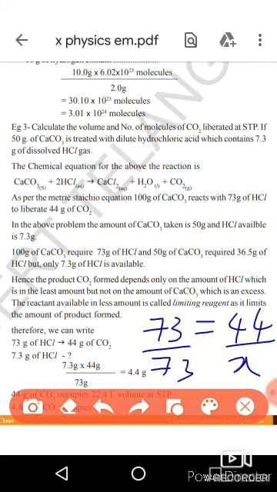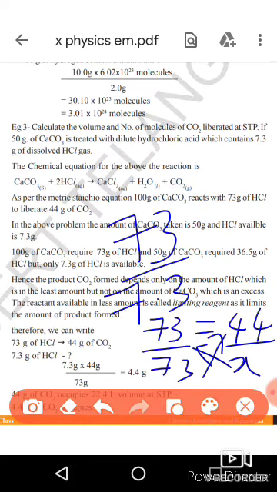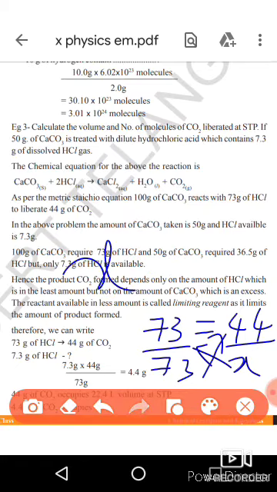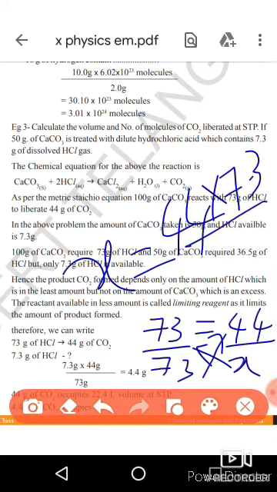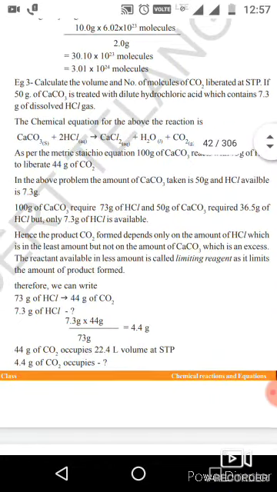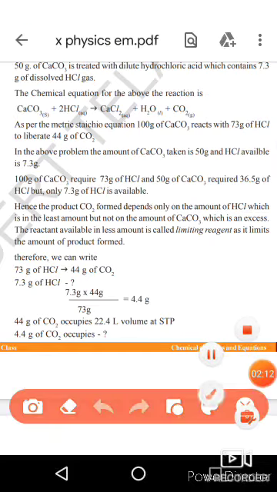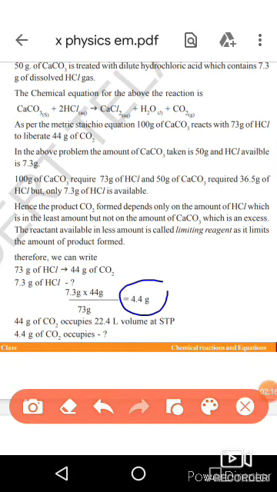After cross multiplication, X equals 44 into 7.3 divided by 73. So, following this, you will get 4.4 grams.